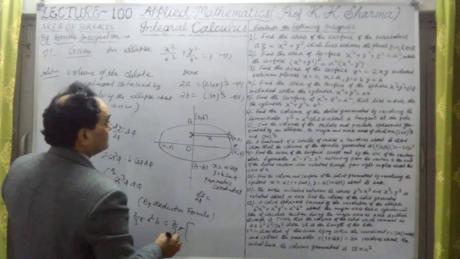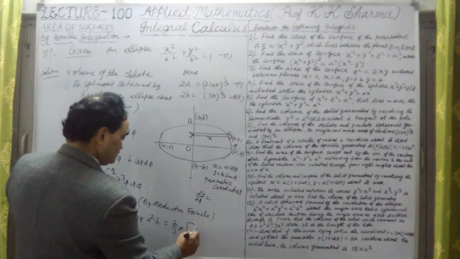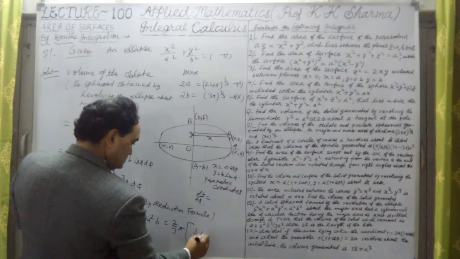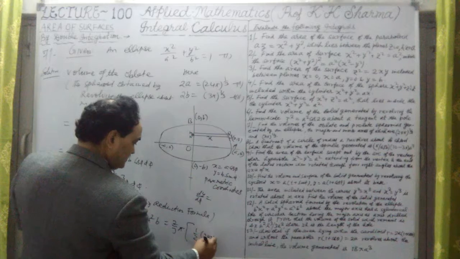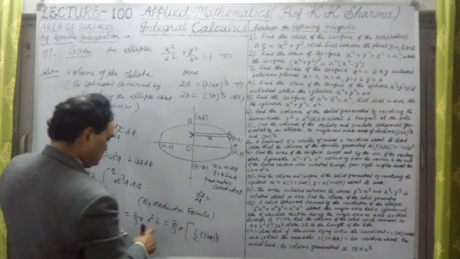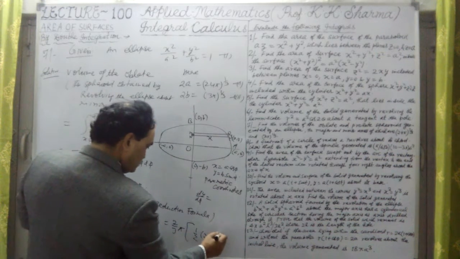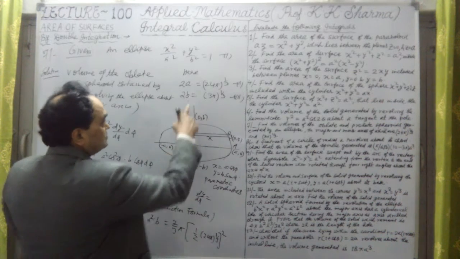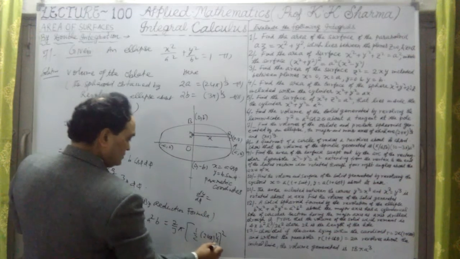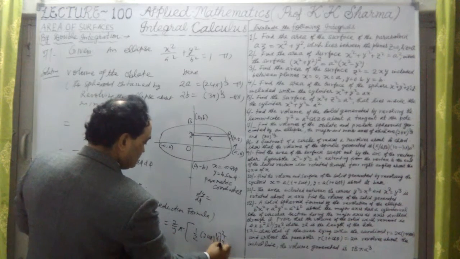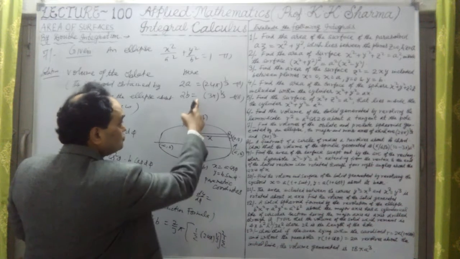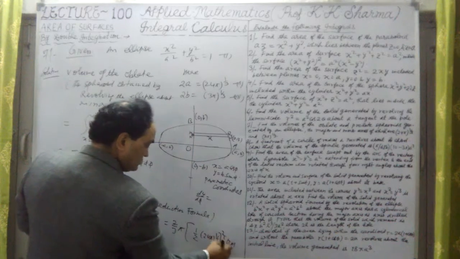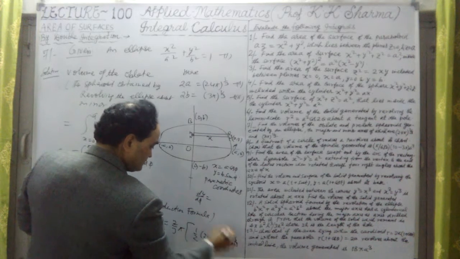That will be, if I write it as 1/2, because a is here 1/2, this is (4/3)π to the whole power 1/3, this is a square here, whole square, try to understand, into b is here, this only, this is 1/2. b is not a square, so b is 1/2, b is here, into (4/3)π to the whole power 1/3.